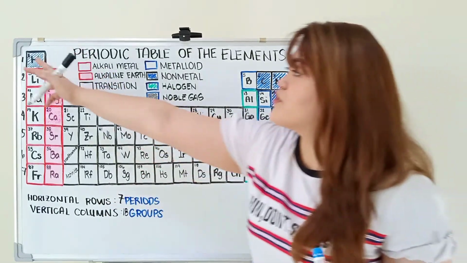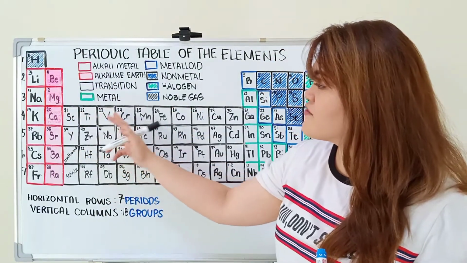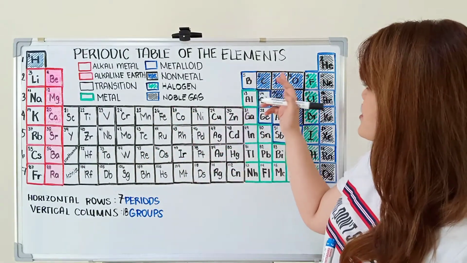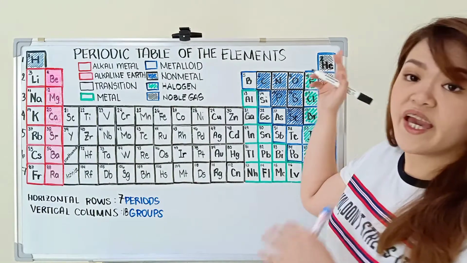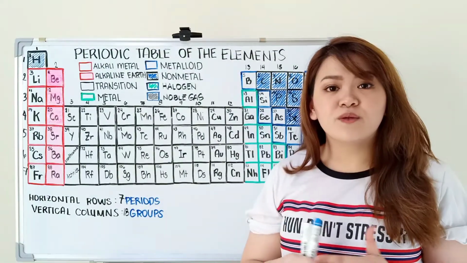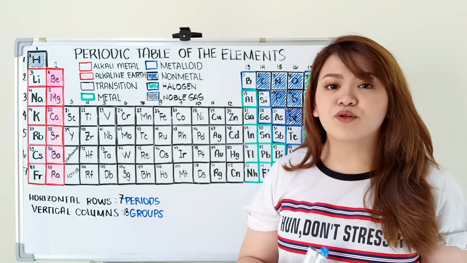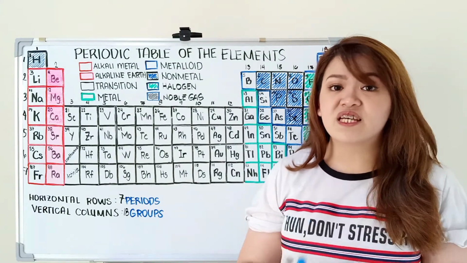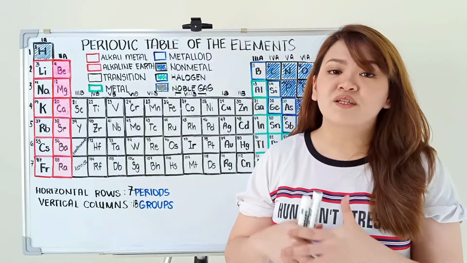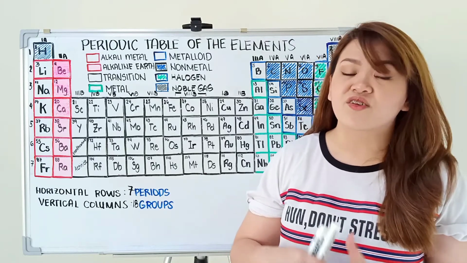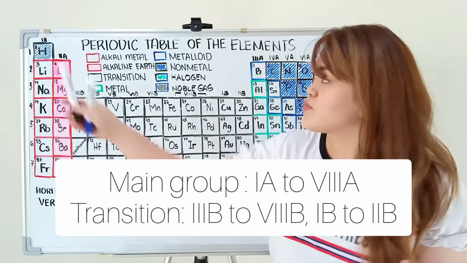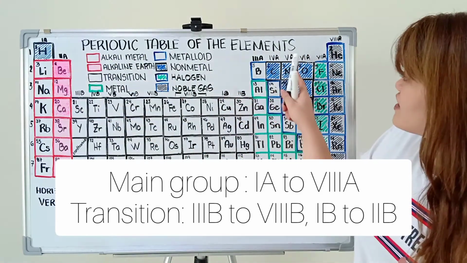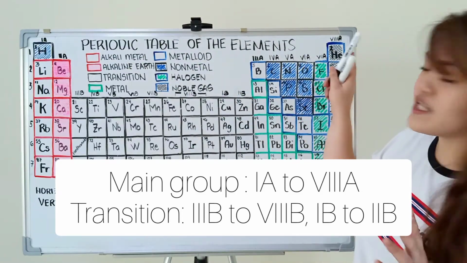We number them from 1, 2, 3, 4, 5, 6, 7, 8, 9, 10, 11, 12, 13, 14, 15, 16, 17, 18 groups. Pero kung mapapansin nyo sa ibang periodic table, we have an old way of naming these groups which is based from its valence electron, wherein gumagamit ng Roman numerals and letters. So for the main group elements, we have 1A, 2A, 3A, 4A, 5A, 6A, 7A, and 8A.